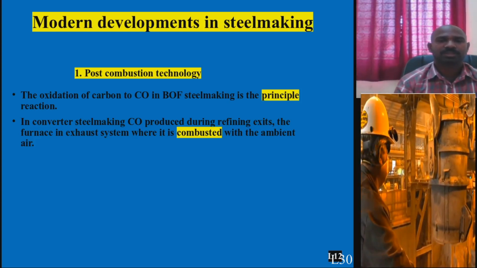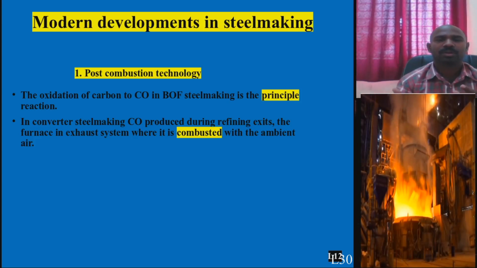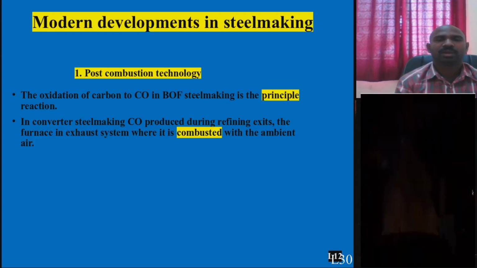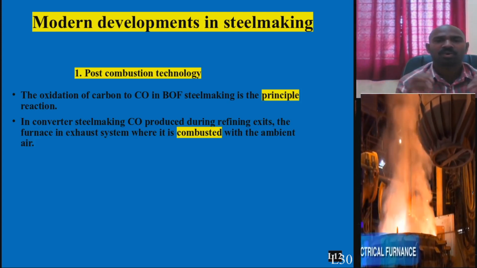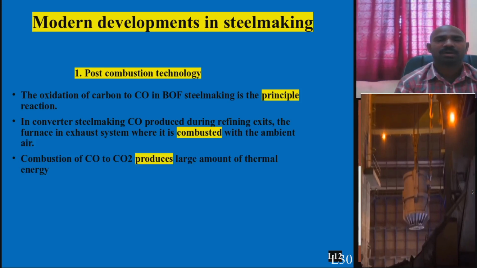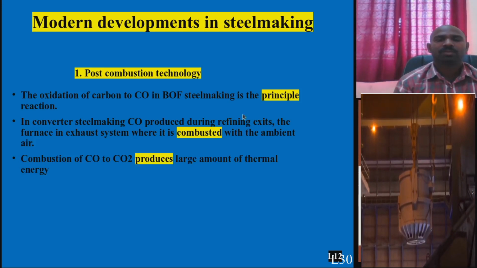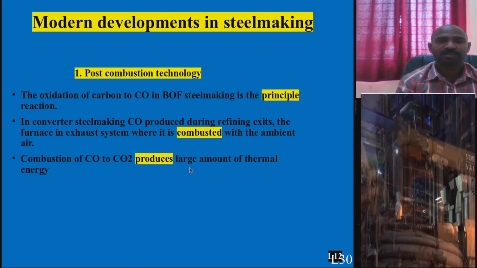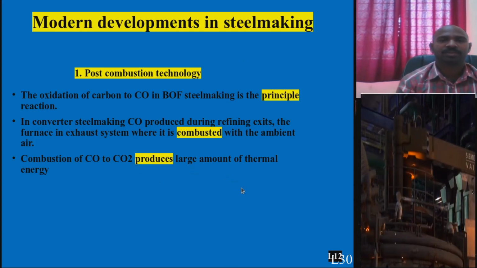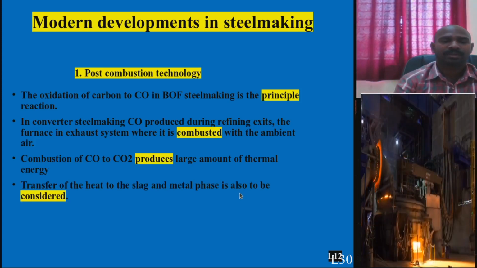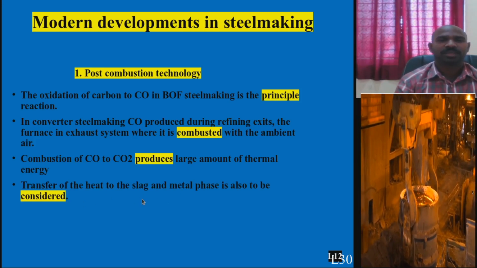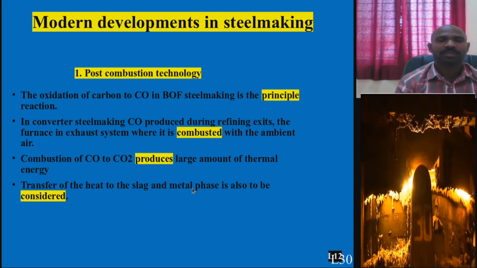Within the furnace itself, you are converting CO into CO2. That is the main advantage of post combustion technology. So I hope this point is made clear. CO is converted into CO2. It also gives rise to more thermal energy, and this thermal energy is transferred more to the slag phase and metal phase, so that there will be easy tapping of slag and molten metal.